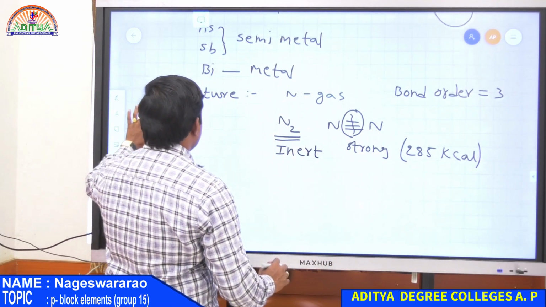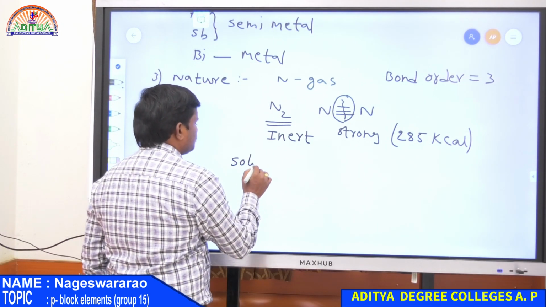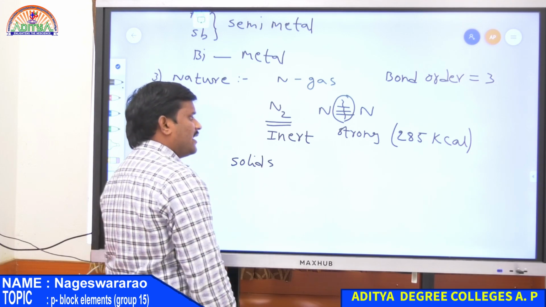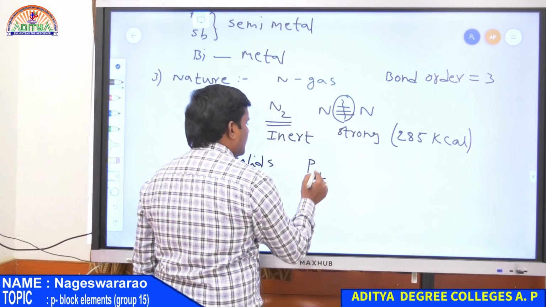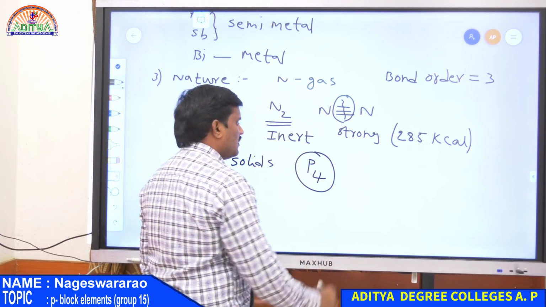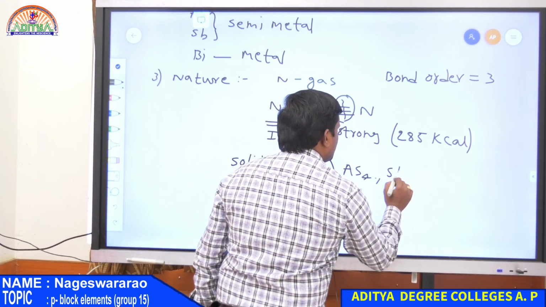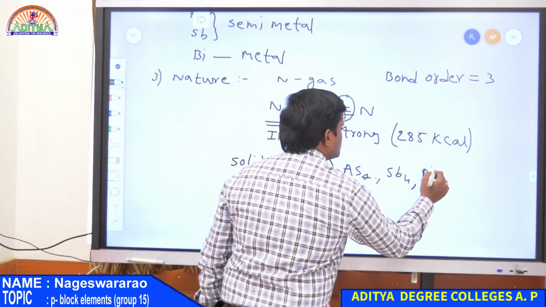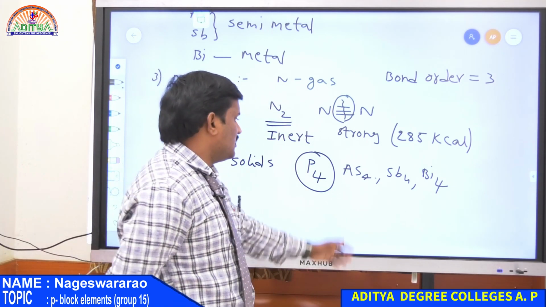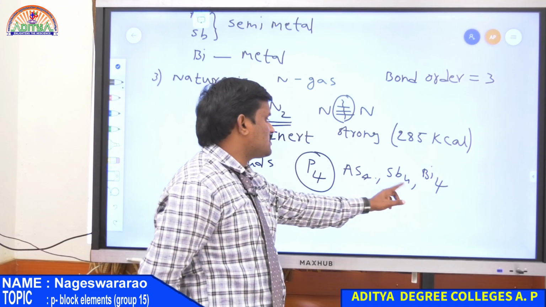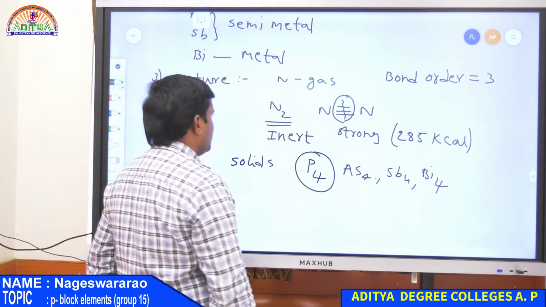So nature of nitrogen is gas and all remaining elements are solids. Phosphorus, arsenic, antimony, bismuth, and all are present in tetrahedral form, that is P4, Sb4, As4, Bi4. So all are present as tetrahedral, that is 4 atoms combined with each other. So it gives P4, As4, Sb4 and also Bi4. So this is the nature of the elements.